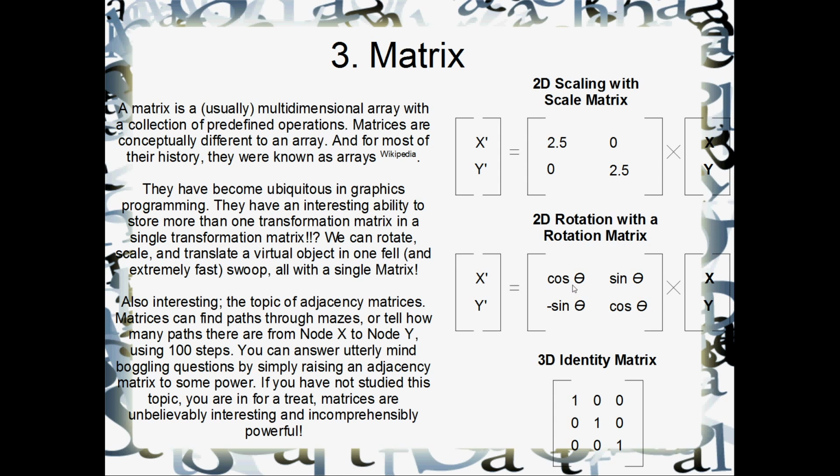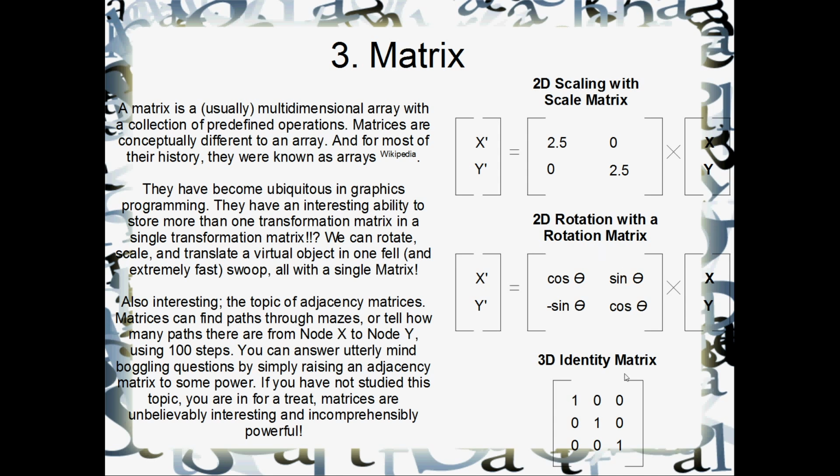You just whip out a bit of Pythagoras or whoever invented all of that triangle stuff. I can't remember his name, but cos, sine, trigonometry. Trigonometry they call it. It's not someone's name. You whip out a bit of trigonometry in a matrix and you've got yourself a 2D rotation, so it's extraordinarily powerful. But the other cool thing that you could do, and what I was trying to talk about over here in this middle paragraph, is if you multiply this 2D rotation matrix by this 2D scale matrix, then you'll get a single matrix that you can multiply by your vector that does both the scale and the rotation.